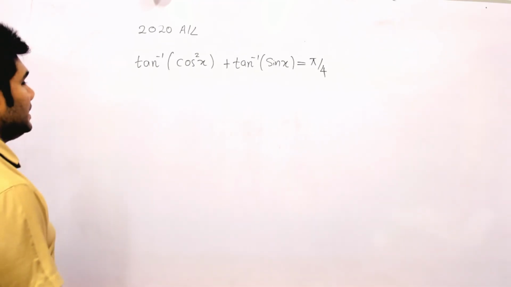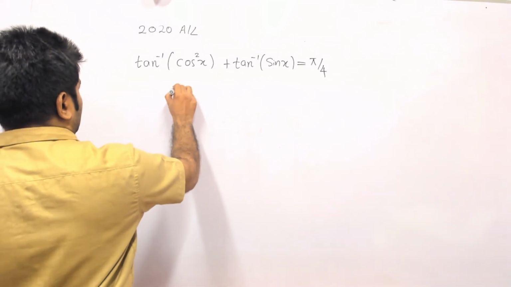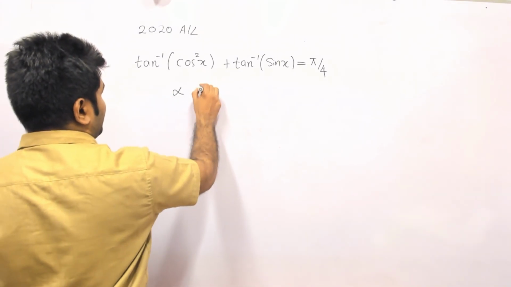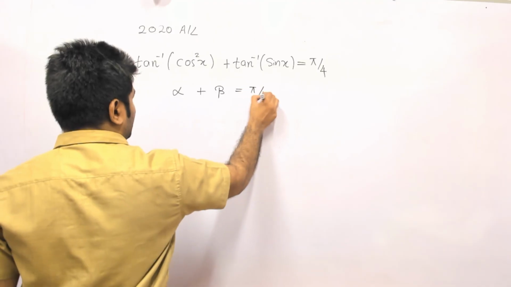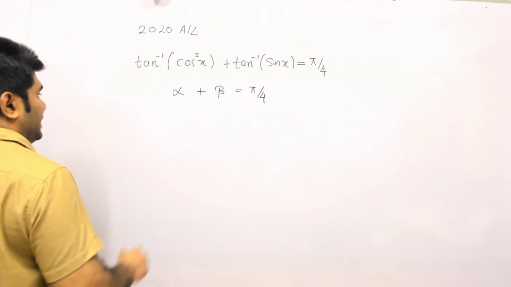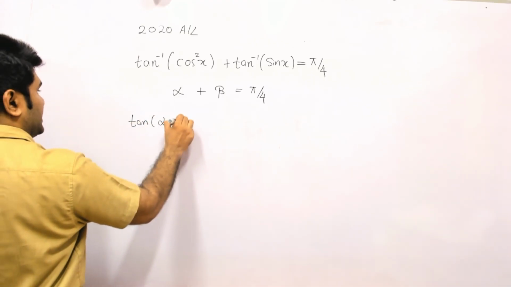So what can we do in this one? I can say, consider this entire angle is alpha, this entire angle is beta, and that's equal to pi over 4. And then I can take tan on both sides like this.